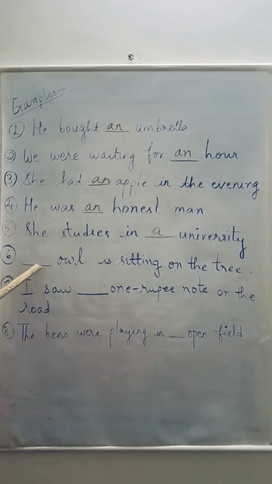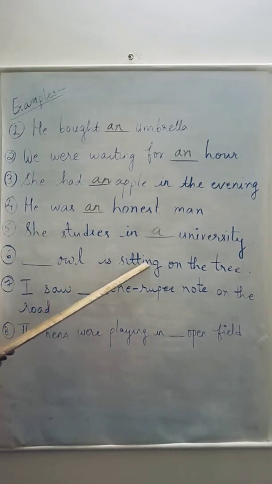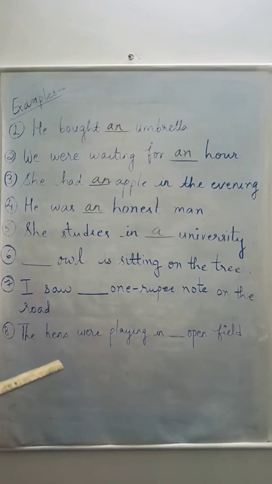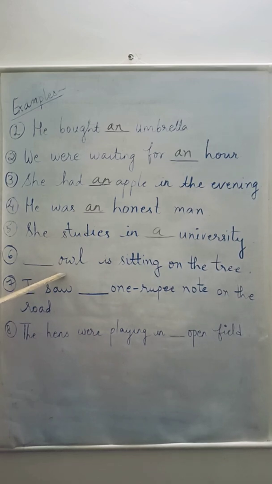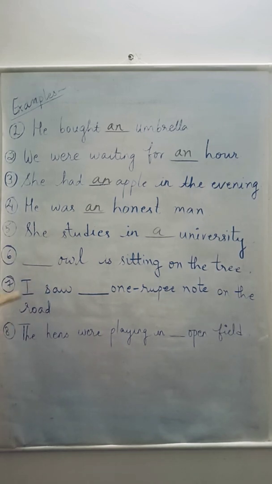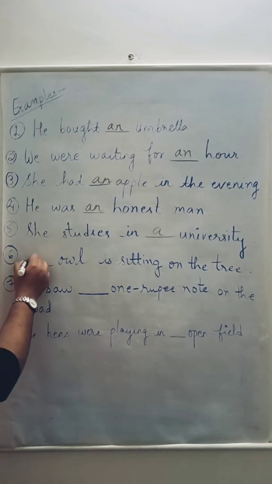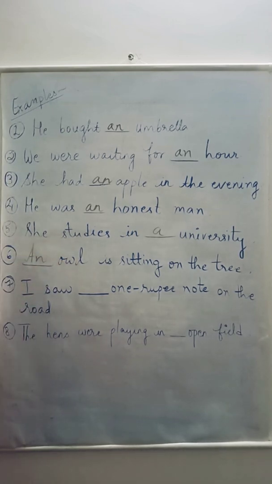Sixth, dash owl is sitting on the tree. Now in this sentence, owl, when we pronounce owl, O sound is produced. O is a vowel sound, and this noun itself begins with a vowel O. So here we will insert which article? An. An owl is sitting on the tree.